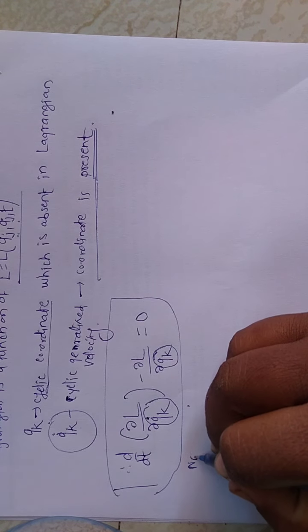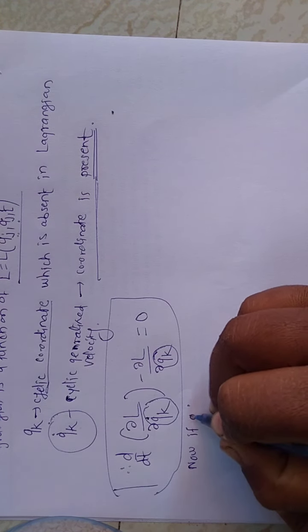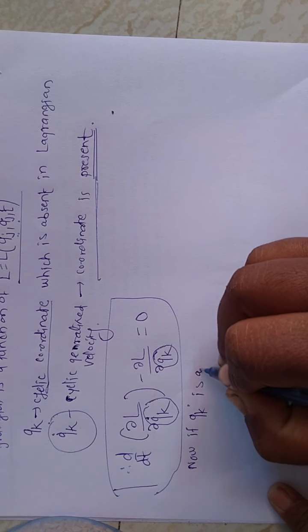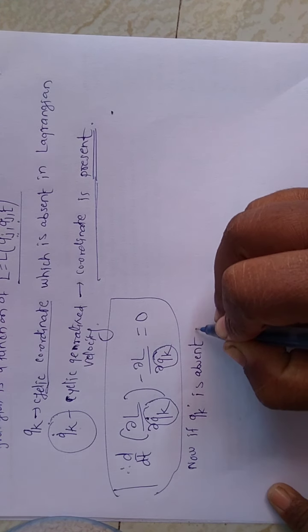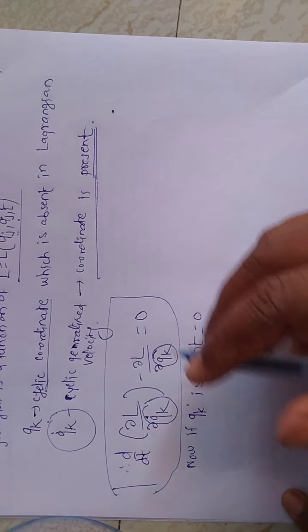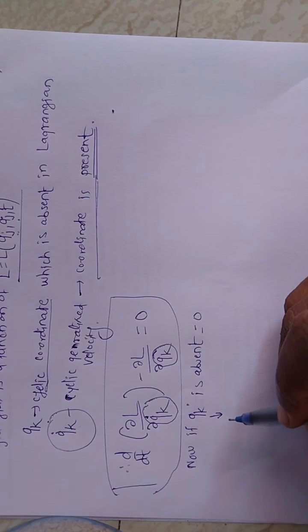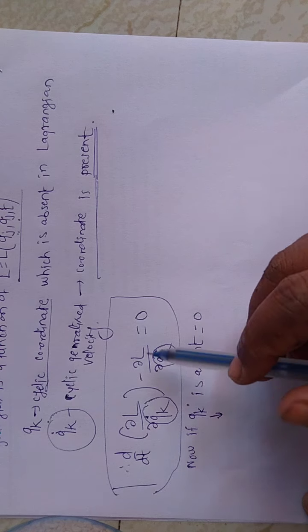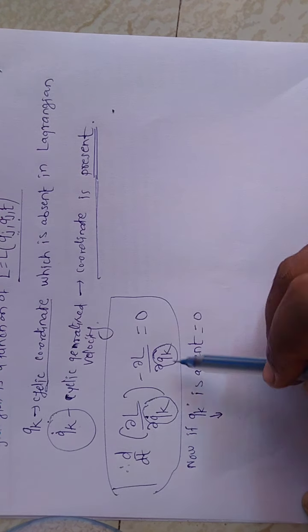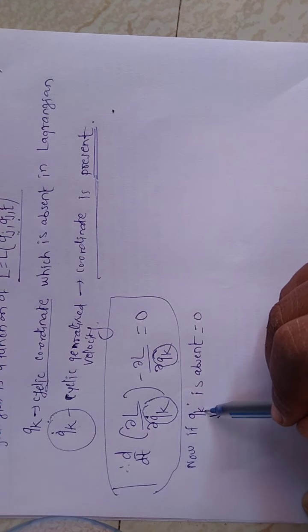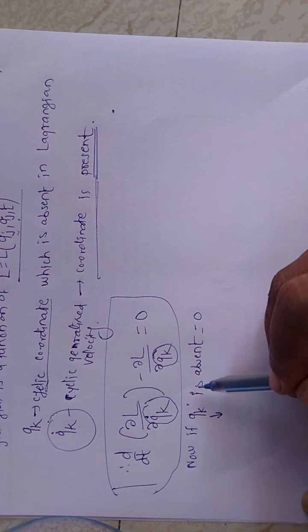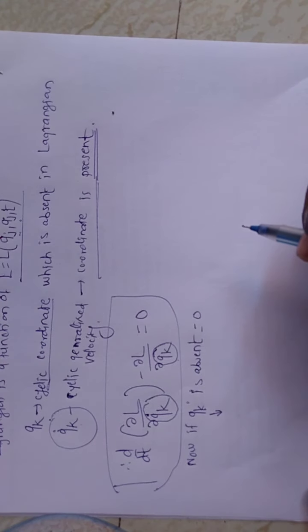So now if qk is absent, the derivative of the Lagrangian with respect to qk is equal to 0, because qk is absent in the cyclic coordinate.